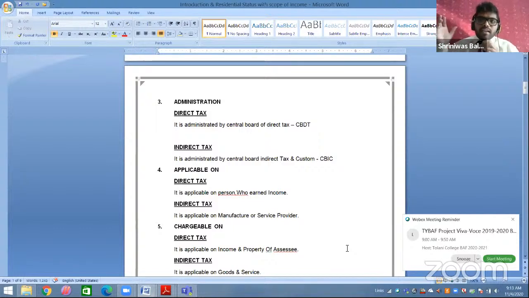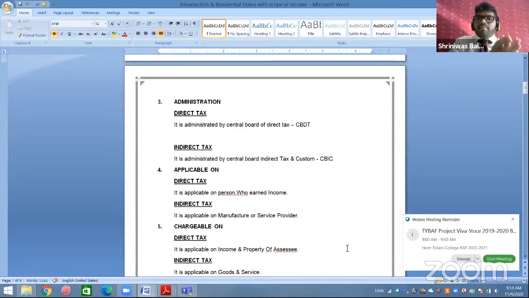For example, railways है आप लोगों का पूरा. Okay. So railways के लिए Western Railway है, Central Railway है, Indian Railways है. All these take care of this area very well. एकदम closely they will take care of all these issues related to Western Railway, related to Central. तो same way जो भी हम लोगों का revenue है, that will be recovered by the Ministry of Finance, Ministry of Revenue only. But एक separate department बना है to administer all this separately. For example, direct tax के लिए department क्या बना है? CBDT. Indirect tax के लिए CBIC.